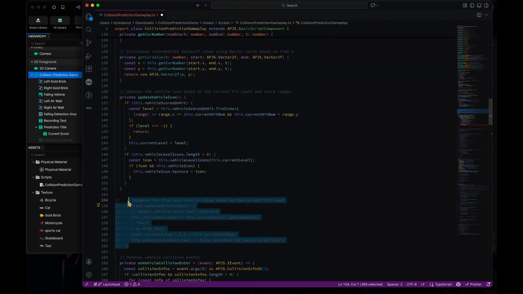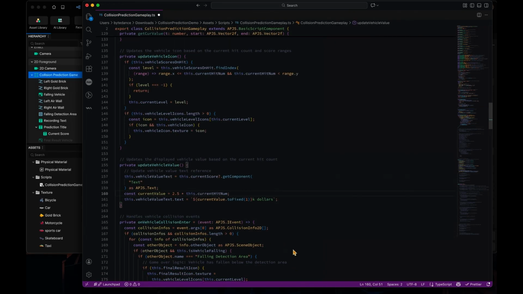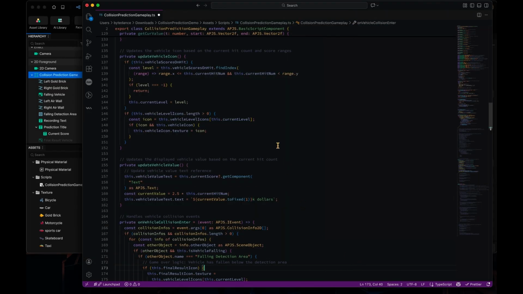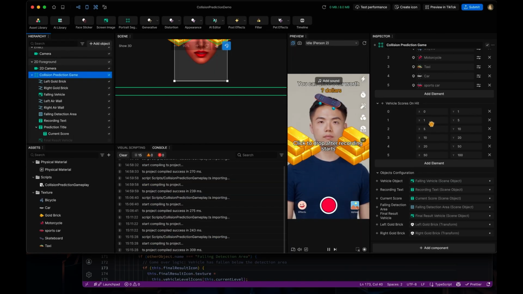And also this one is the update vehicle value. So every time we hit, we will do these two steps to update the vehicle's state, which is the icon itself, and it will check the range that we already set up here, to see whether the vehicle is still in the same range as the score goes up.